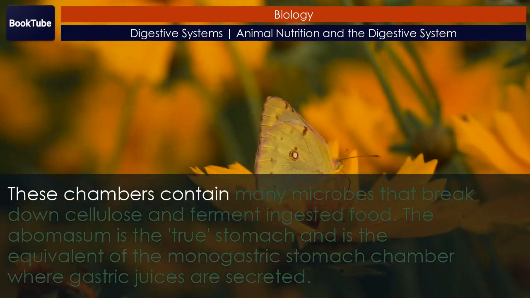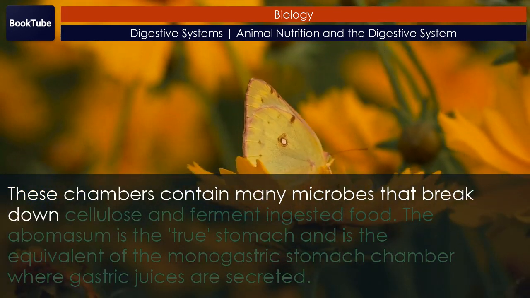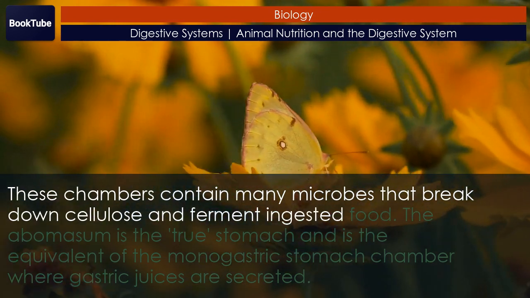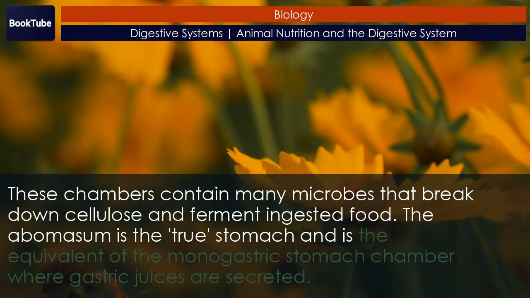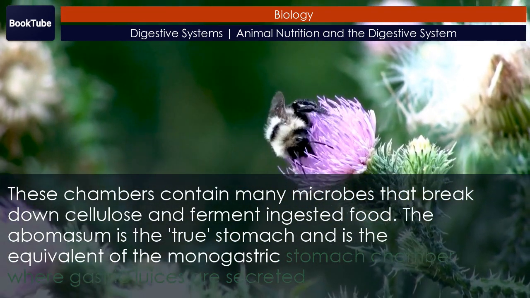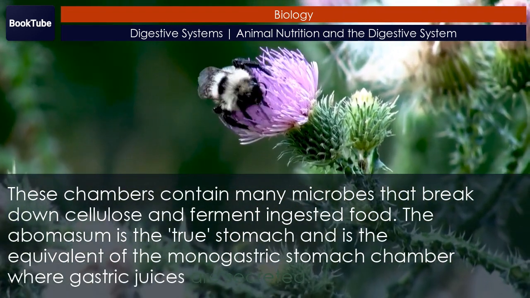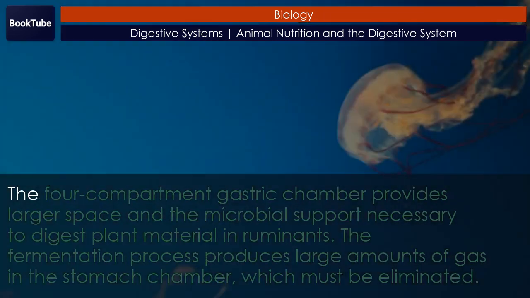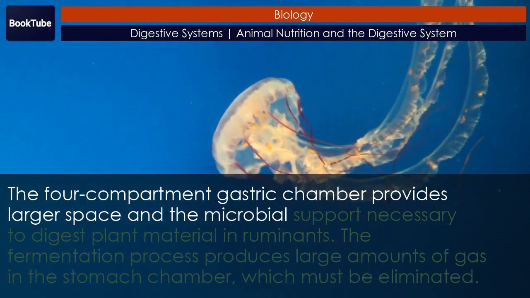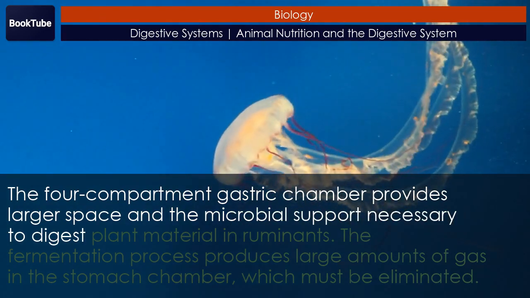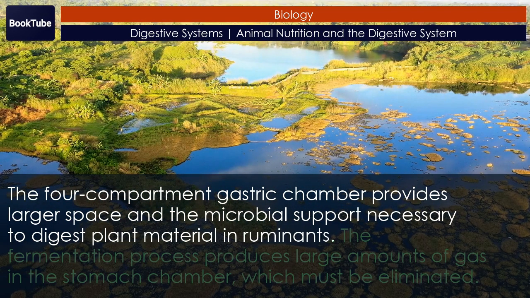These chambers contain many microbes that break down cellulose and ferment ingested food. The abomasum is the true stomach and is the equivalent of the monogastric stomach chamber where gastric juices are secreted. The four-compartment gastric chamber provides larger space and the microbial support necessary to digest plant material in ruminants.